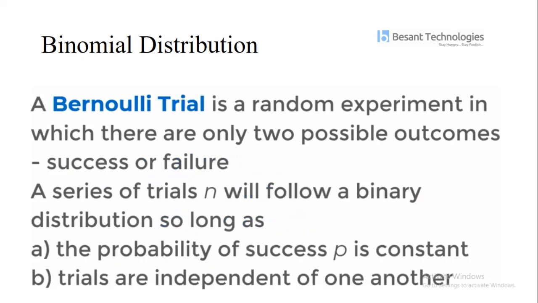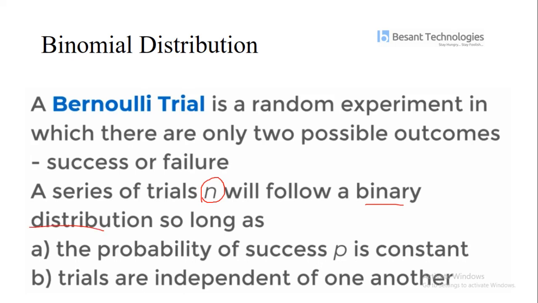A Bernoulli trial is a random experiment used to check your possible outcomes: success or failure. When you run n number of trials, it will follow the binomial distribution.